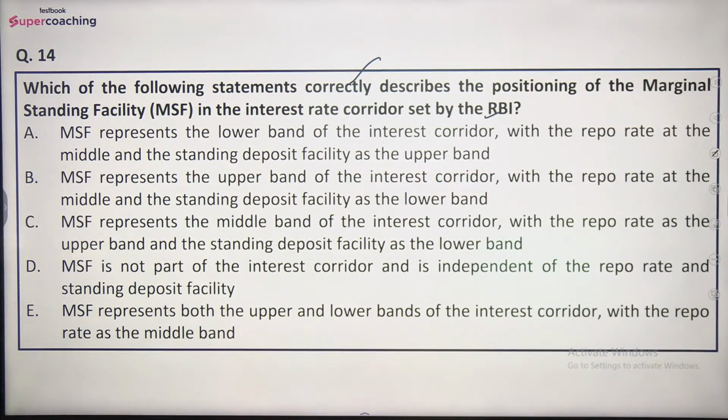MSF is not part of the interest corridor and is independent of the repo rate and standing deposit facility. MSF represents both the upper and the lower bands of the interest corridor with the repo rate at the middle. बताइए friends, what do you think here? We are talking about the positioning of the marginal standing facility in the interest rate corridor set by the Reserve Bank of India.